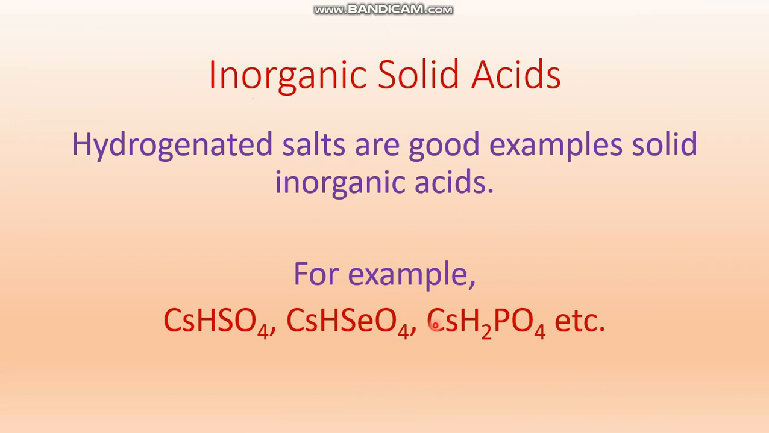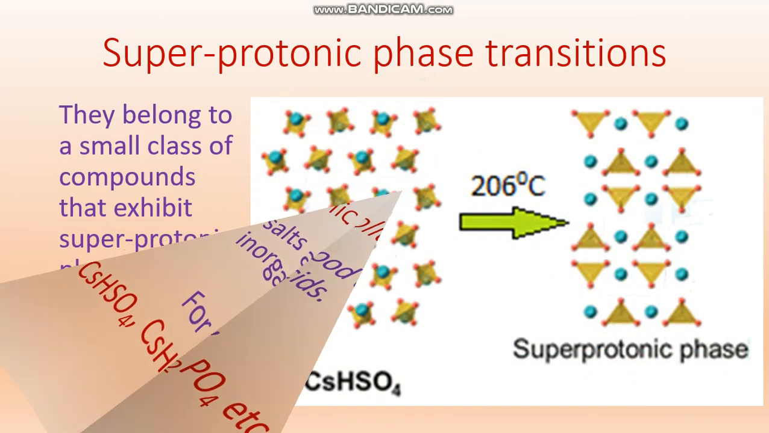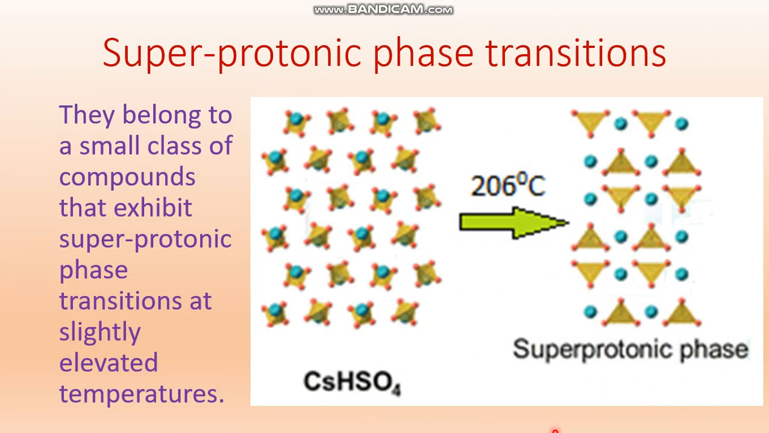Now inorganic solid acids are generally hydrogenated salts, and these hydrogenated salts have examples such as cesium bisulfate, cesium biselenate, cesium dihydrogen phosphate, etc. Now they have a special character of superprotonic phase transition at elevated temperatures. So they belong to a small class of compounds that exhibit superprotonic phase transitions at slightly elevated temperature.